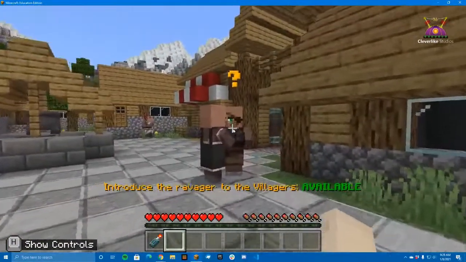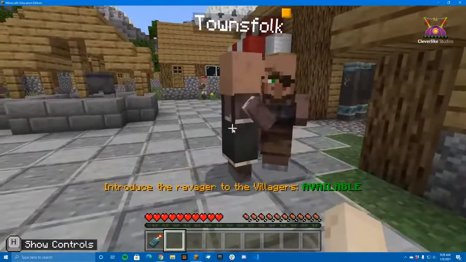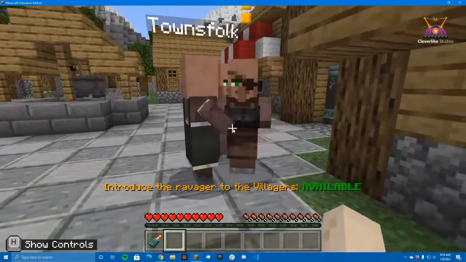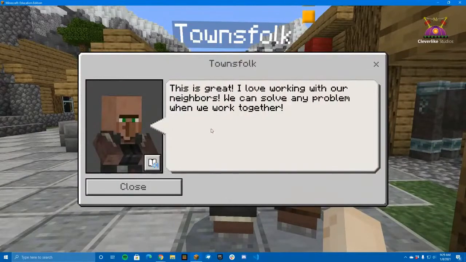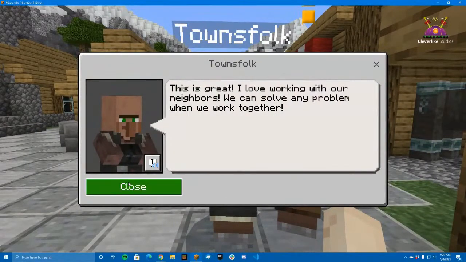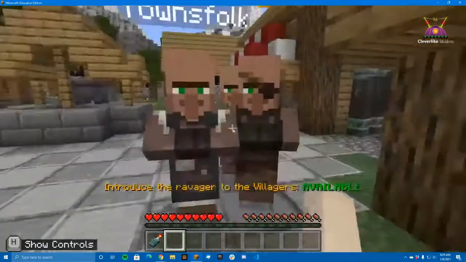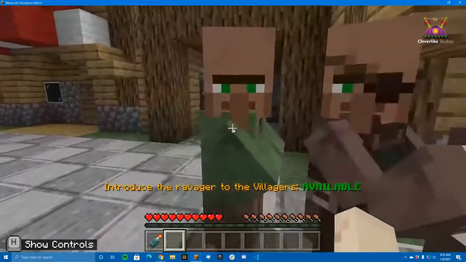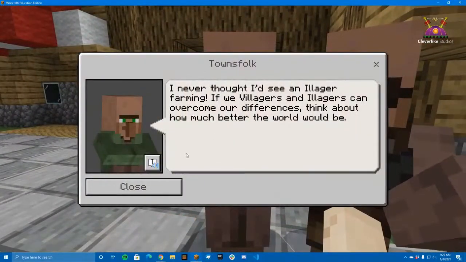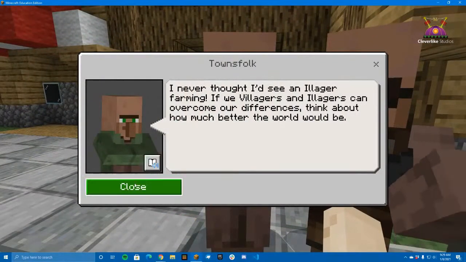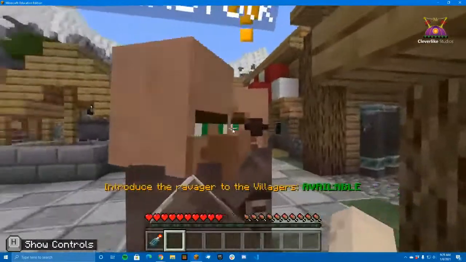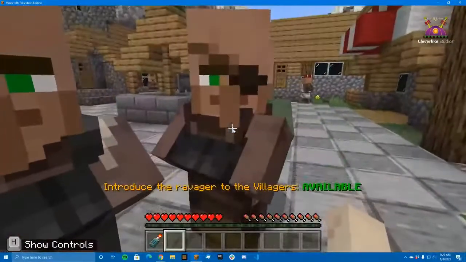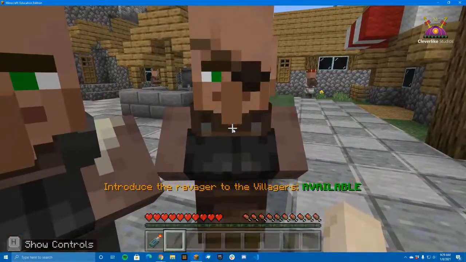Let's see. We have here townsfolk. So it's cool. The townsfolk have a bunch of different things that they'll say to you, all encouragement and inclusivity. Let's see, villager farming. If we and the villagers can overcome our differences, think about how much better the world could be. Yeah. Well, how about you, mister? Do you have a question? I'd like to call on you.